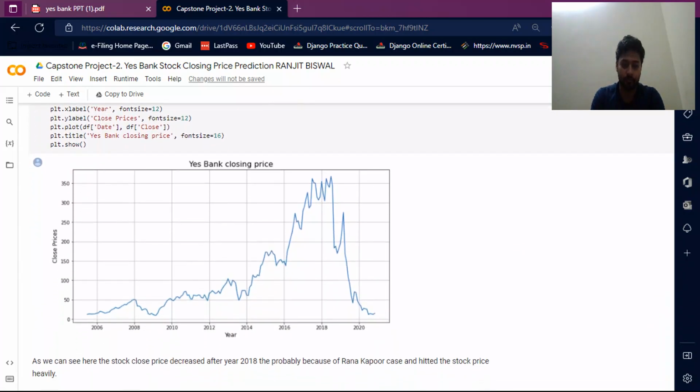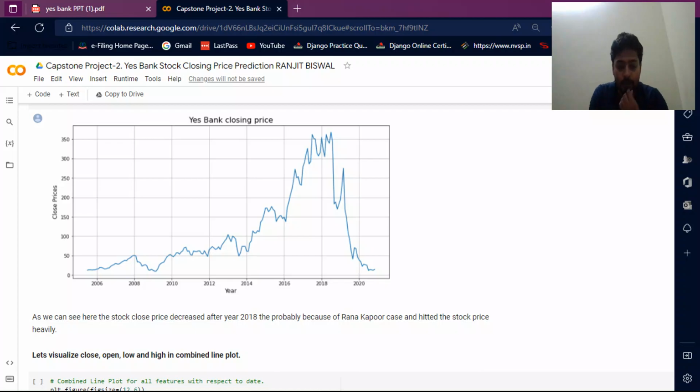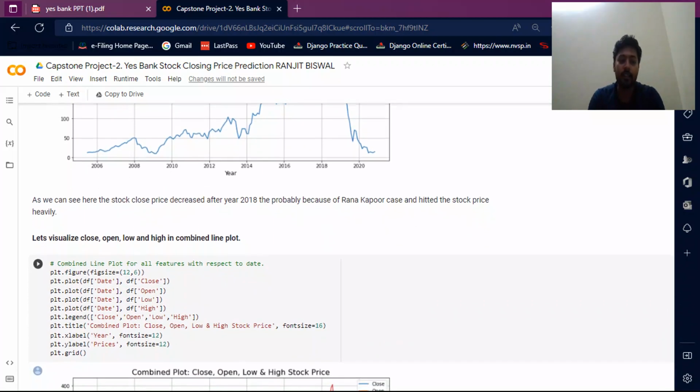Exploring the data, this is the stock price of Yes Bank. From 2005 to 2014 it increased and decreased slowly, and from 2015 to 2019 the stock prices were mostly high. As you can see, the stock price decreased after 2018, probably because the Rana Kapoor case hit the stock price heavily.